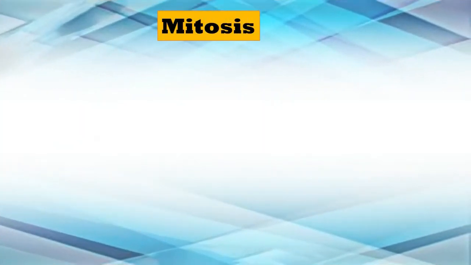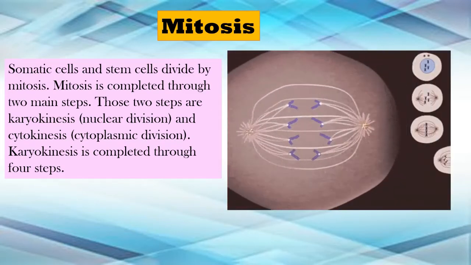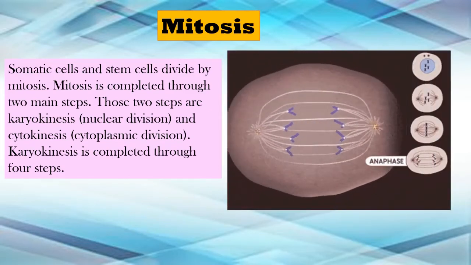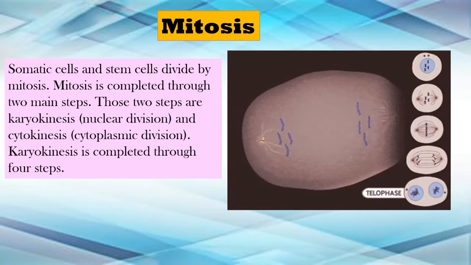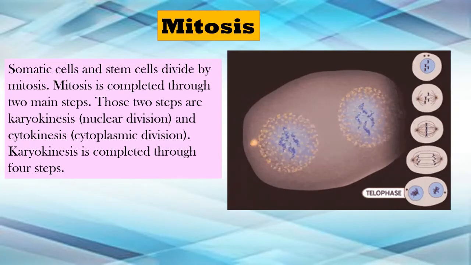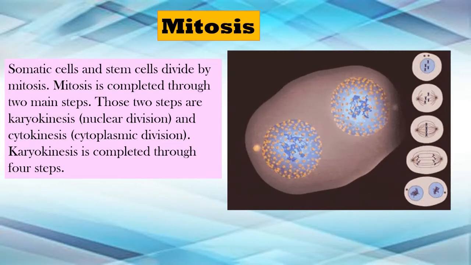Now, the first thing that we are going to study is the mitosis. In cell division, the first that we are going to learn is mitosis. What exactly happens in mitosis? So the somatic cells and the stem cells divide by mitosis. Mitosis is completed through two main steps. Those two steps are karyokinesis, that is nuclear division, and cytokinesis, that is cytoplasmic division. Karyokinesis is completed through four steps, and first we'll be studying about those four steps.